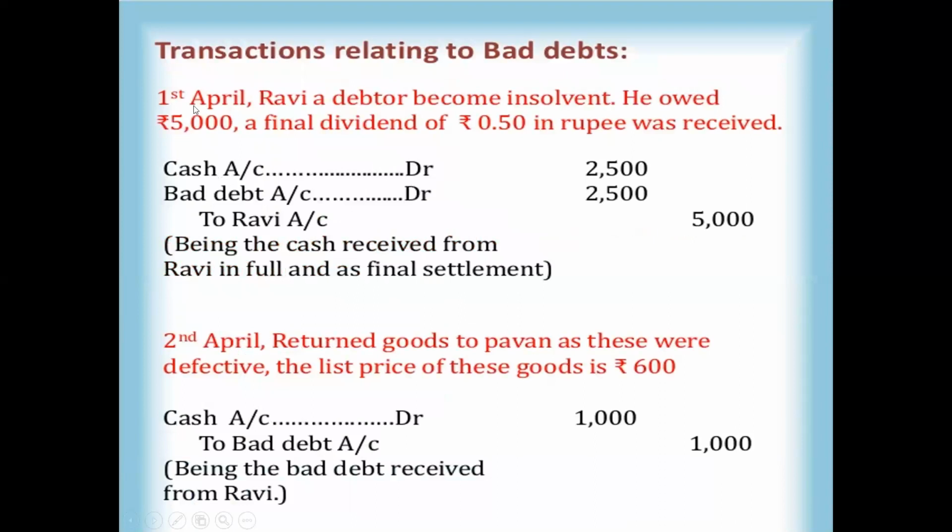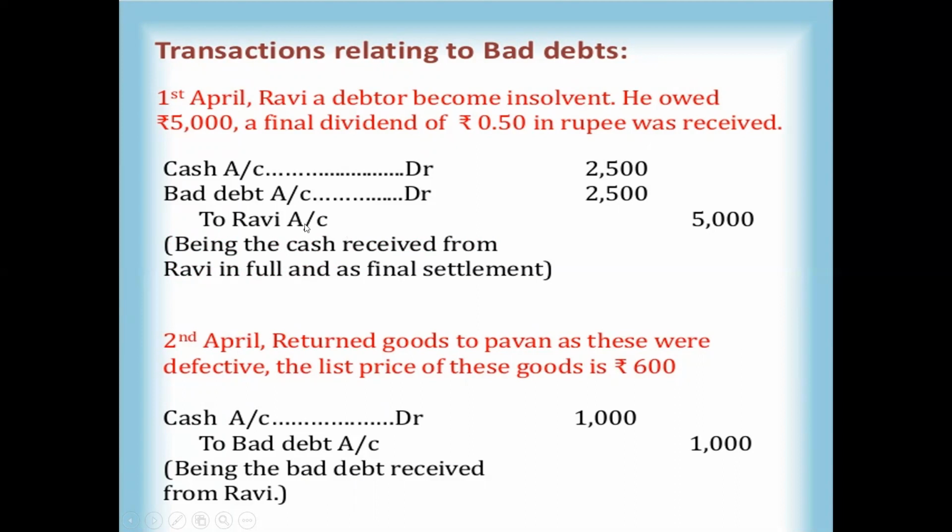And here you will see one more transaction. 1st April, Ravi, a debtor, became insolvent. He owed 5,000. A final dividend of 50 paise in the rupee was received. Ravi is a debtor. He owed 5,000 rupees and he is providing the final dividend. Is Ravi a giver or a receiver? You will see that.